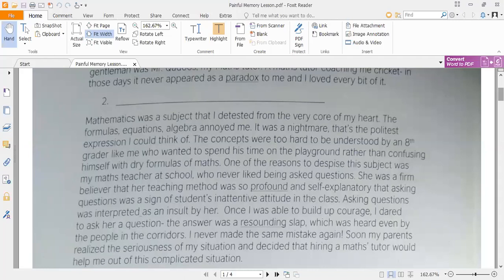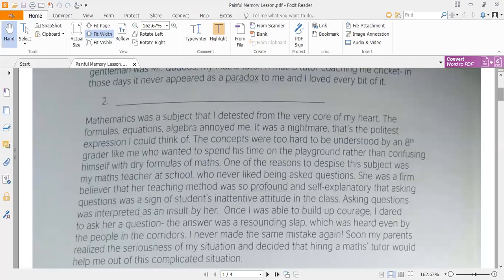It was the belief of the teacher that her teaching method is so explanatory and profound that nobody needs to ask any question within the class. She considered that any student who asks a question within the class shows an inattentive attitude.